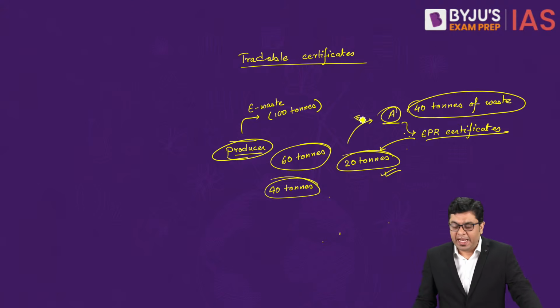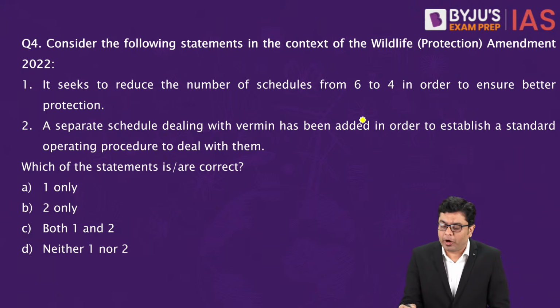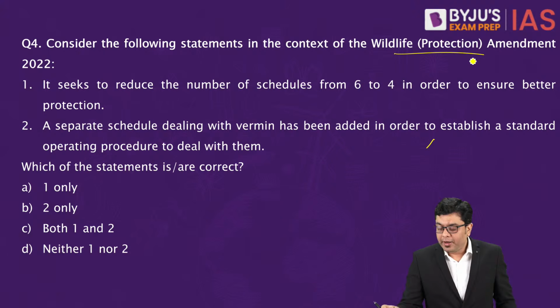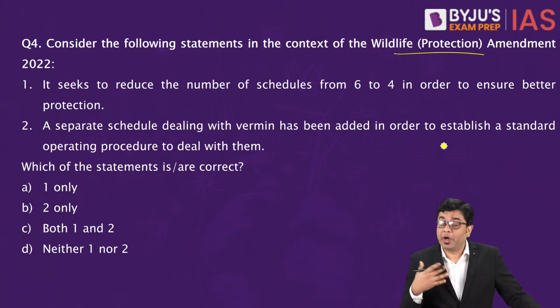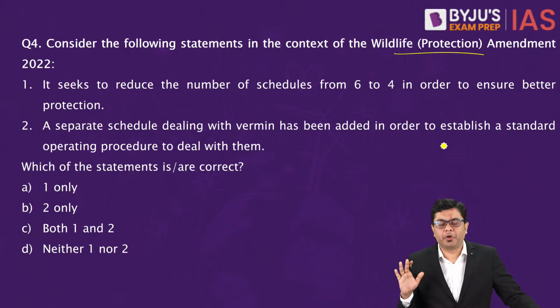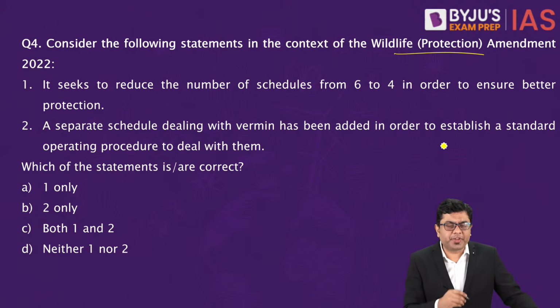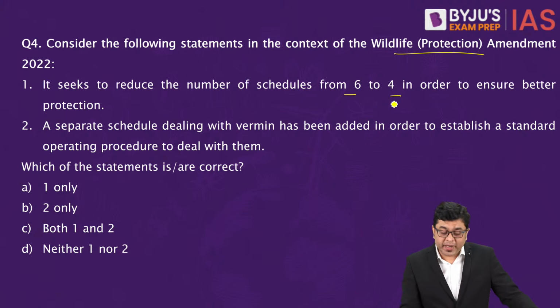Okay? Now, after this, consider the following statements in the context of the Wildlife Amendment Act 2022. So the Wildlife Act 1972 has also been amended, and thereby you can expect a question from this easily. Now this amendment is enforced from 1st of April 2023. So all these amendments are now active. It seeks to reduce the number of schedules from 6 to 4 in order to ensure better protection.